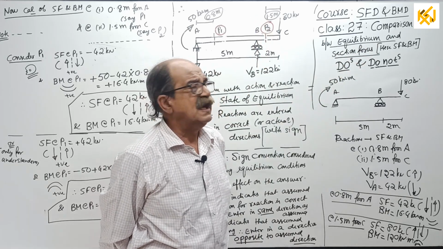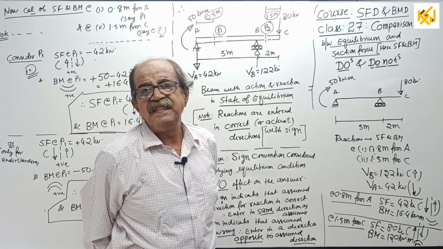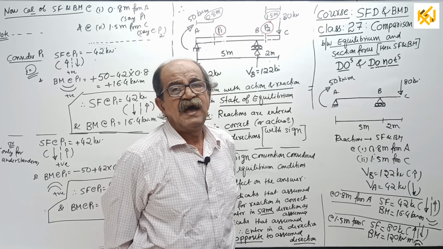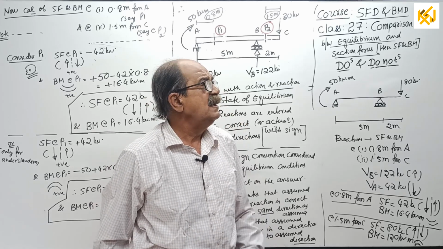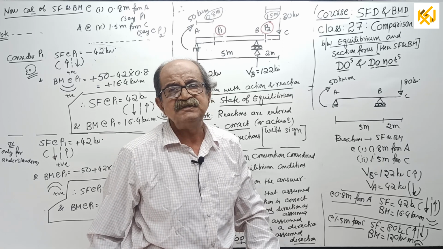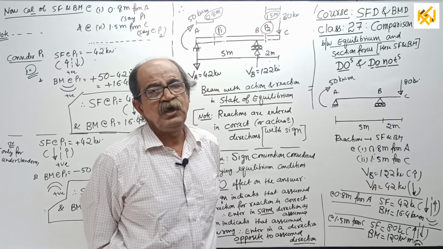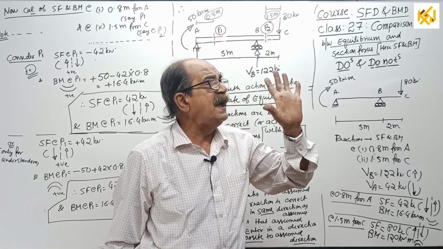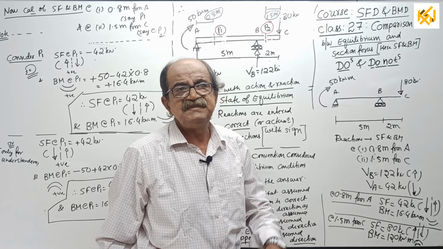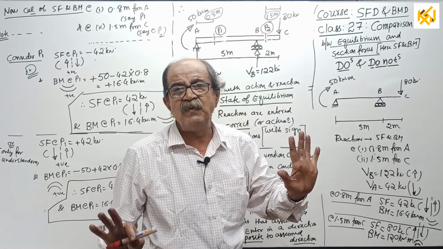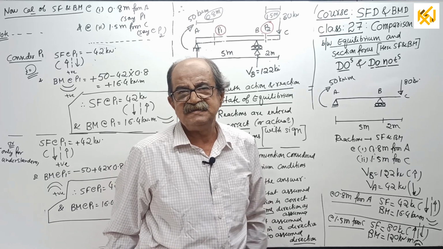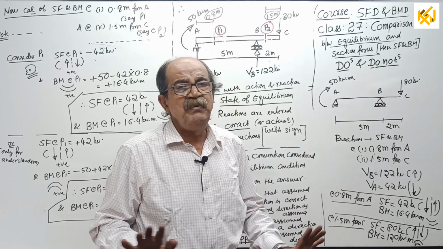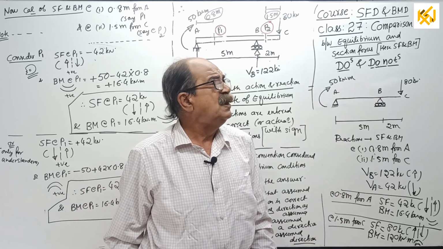In the earlier class, I actually considered left, and then for curiosity, or just to get confidence, I looked at the other side. Only one of them is required, and we got the same answer. But from now onwards, we won't waste time that way. We will look at whichever side is easier for us. Except in some problems later where, for understanding, I will tell you, see, if you look at the other side, what will happen? Nothing will happen. The same answer will come. But except in those special cases, everywhere, when you want SF and BM, we will look at one side.